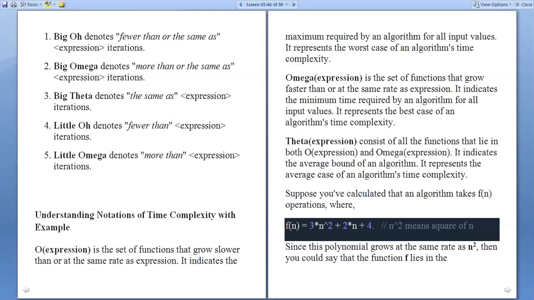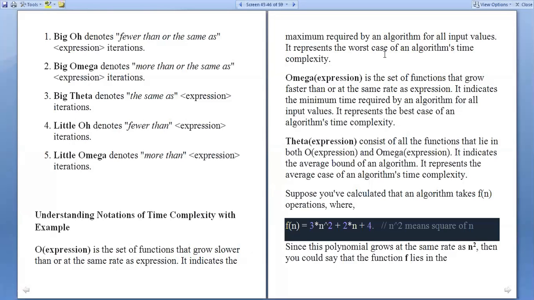Time complexity, O of expression, is a set of functions that grow slower than or at the same rate as the expression, whether they grow at a slower rate or at the same rate with the given expression. That is big O of expression we are taking. It indicates the maximum time required by an algorithm for all input values.